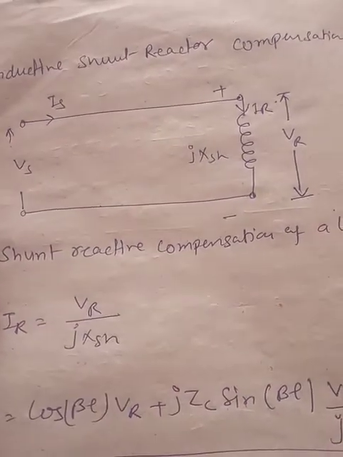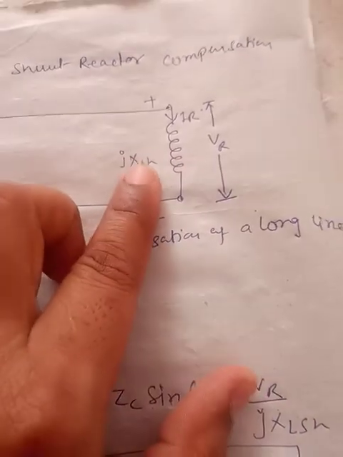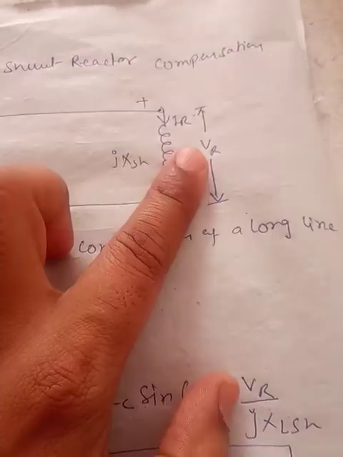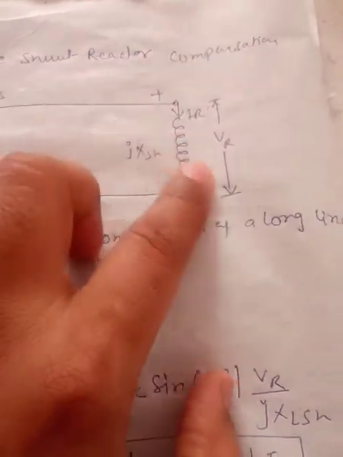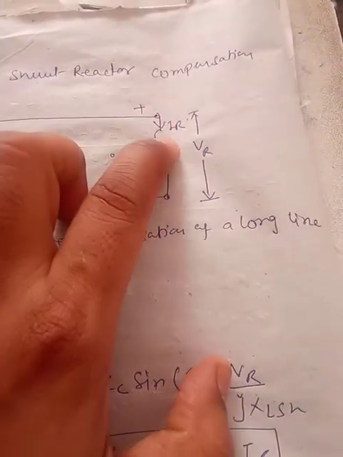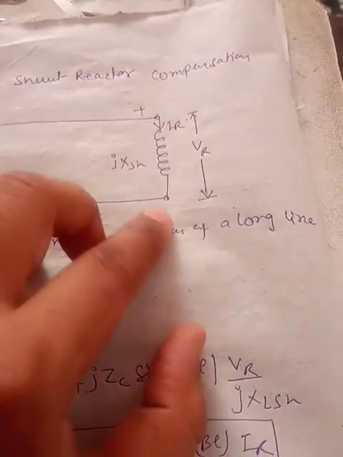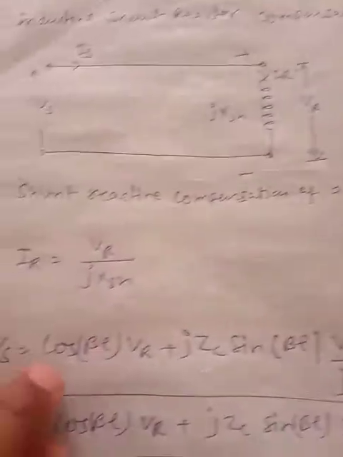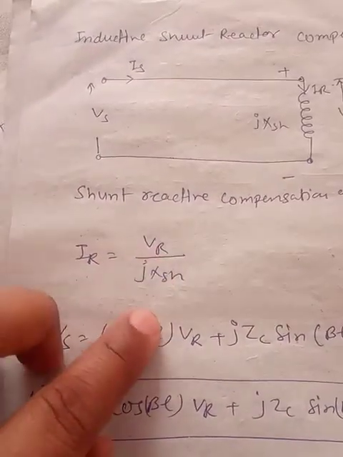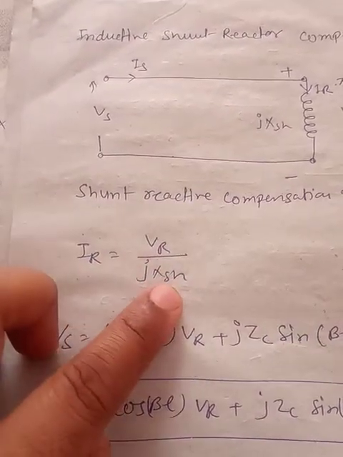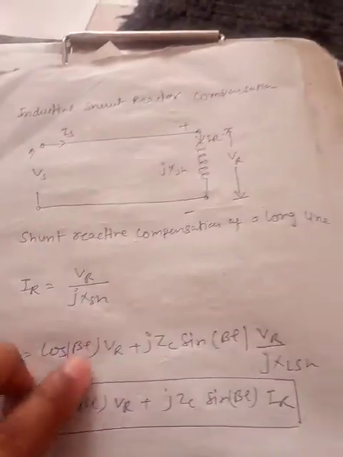In order to calculate the value of XSH, the shunt reactor, as soon as we put it here, the load current, the IR current, will start to flow. That can be written as IR equal to VR upon jXSH.